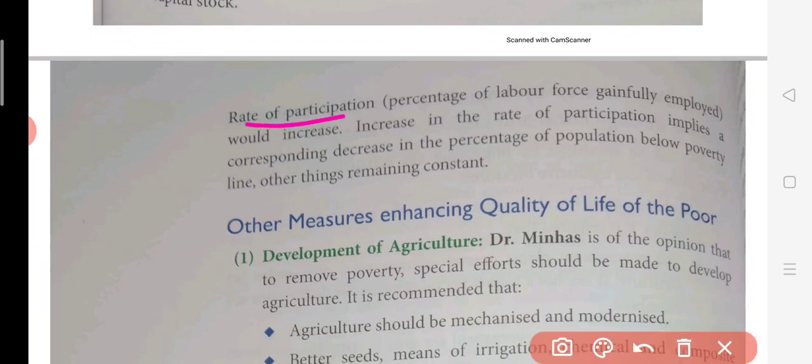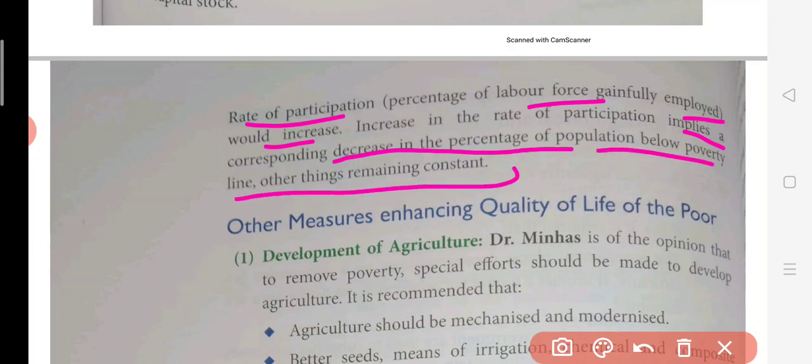The rate of participation of labor force gainfully employed would increase, and an increase in the rate of participation implies a corresponding decrease in the percentage of population below the poverty line. So what are they saying? The rate of participation of this labor force gainfully employed would increase. See what this implies: when the population reduces, more and more people will go for work, and the percentage of this labor force will increase.